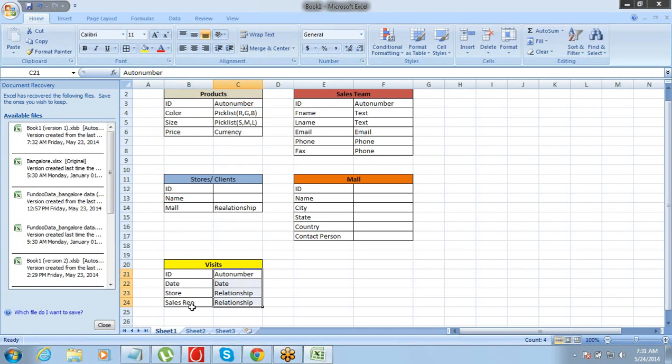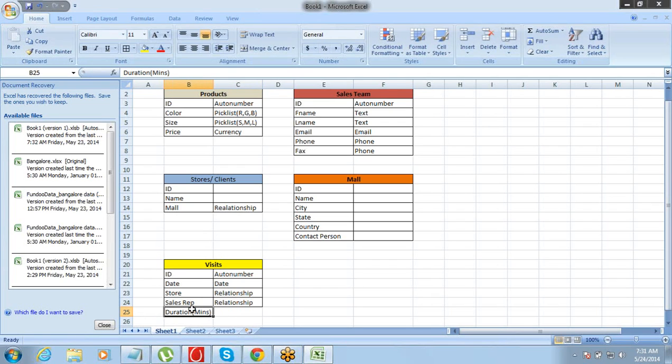Okay. Now there is a small thing: the duration of the visit. How much time does it take to complete that visit? And if they want to track it in minutes, why?